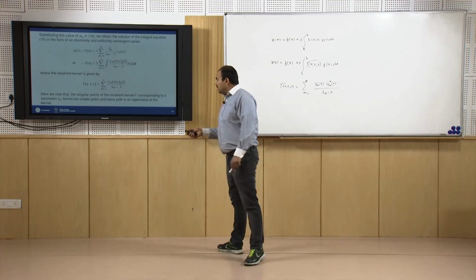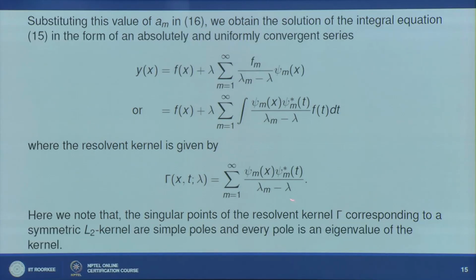Now if you look here, the choice of λ is very important, because if λ is one of the eigenvalues, then this Γ(x,t;λ) will not exist. So here I am assuming that the singular points of this resolvent kernel are the values of λ equal to λ_m. You can say that the singular points of the resolvent kernel Γ corresponding to a symmetric L2 kernel are simple poles, and every pole is an eigenvalue of the kernel.